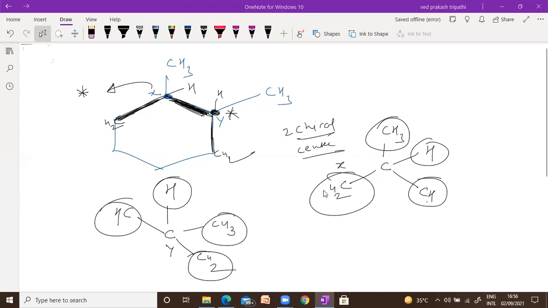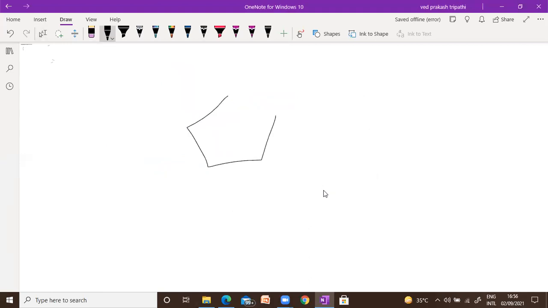How many chiral centers are in this compound? Tell me. How many chiral centers?